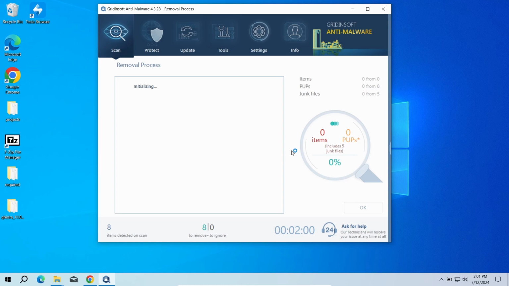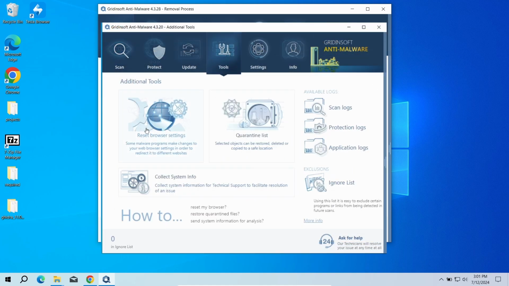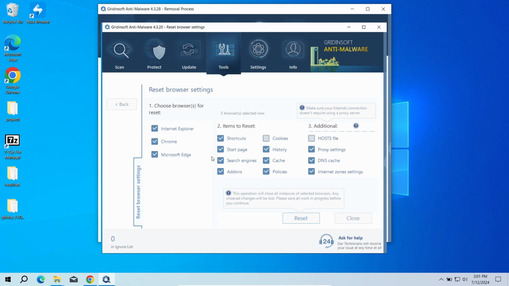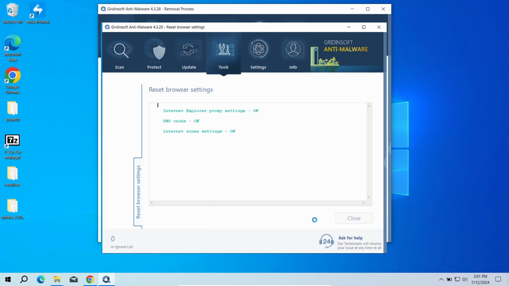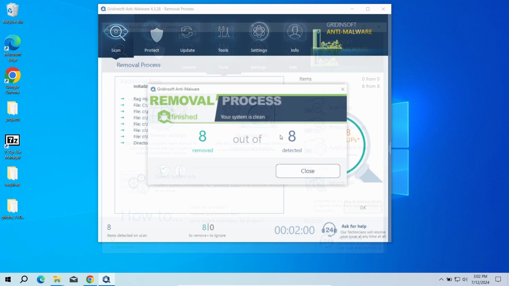I will also recommend you to reset browser settings, just to wipe the rest of malicious settings that the malware could have potentially set. You can do this using GridInSoft Anti-Malware as well. Just go to the Tools tab, choose the Reset Browser Settings option and pick the browsers you need to reset in the list. Then just click the Reset button. Now the system is clean.